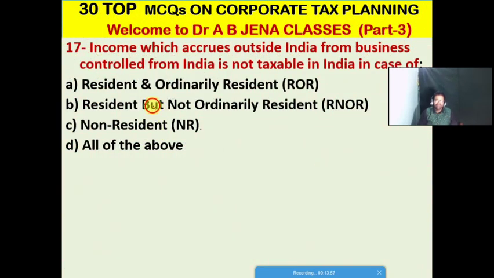So next one MCQ, income which accrues outside India from business controlled from India is not taxable in India in the case of where A. It's a resident and ordinarily resident, that is ROR. B. It's a resident but not ordinarily resident, it's a RNOR. Then C. It's a non-resident, NR. D. It's all the above. Friends, so C is the right option for this MCQ.